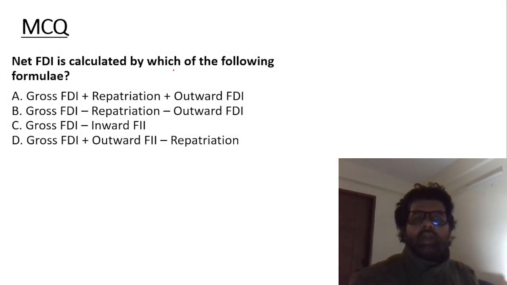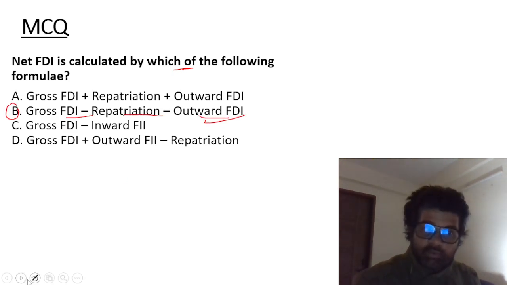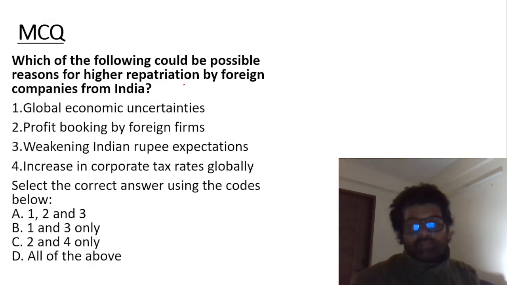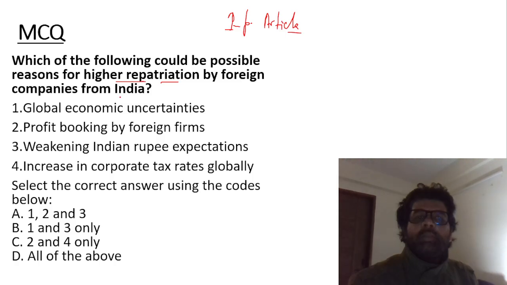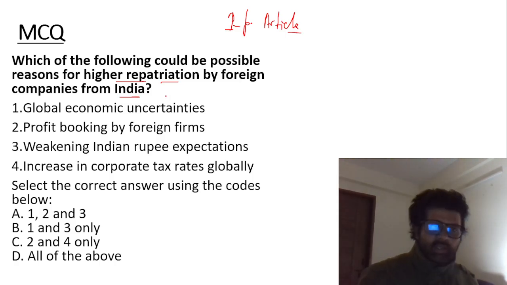Next, net FDI is calculated by which of the following? The answer is B. Gross FDI minus repatriation minus outward FDI. Whenever you see the question, just pause me. Next, this is a good important article, that's why you're seeing so many questions on this. Which of the following could be possible reasons for higher repatriation by foreign companies? Why have they sent higher repatriation?